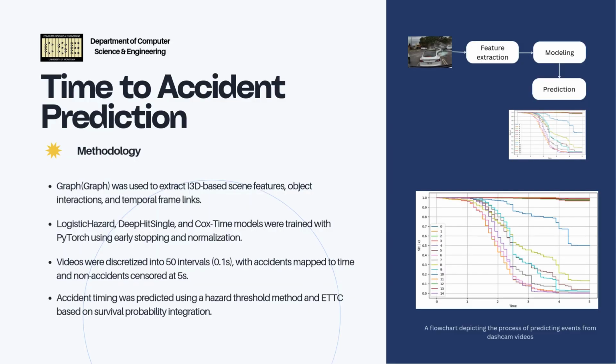We predict accident timing using 5-second dashcam clips from the DOTA and DADA datasets, each sampled at 10 frames per second. Our graph framework extracts scene, object, and temporal features using a pre-trained i3D model and graph networks. We train 3 deep survival models, logistic hazard, deep hit single, and Cox time, using PyCox and PyTorch. Accidents are mapped to 50-frame intervals, and non-accidents are right-censored at 5 seconds. We estimate collision time using a threshold method and expected time to collision, ETTC, enabling real-time, probabilistic accident prediction.